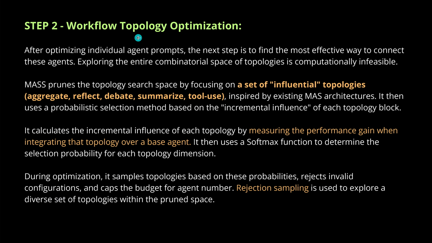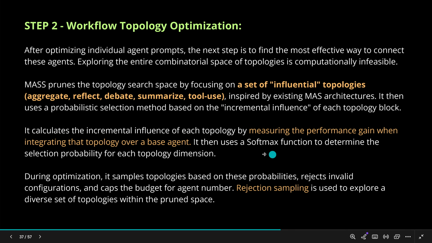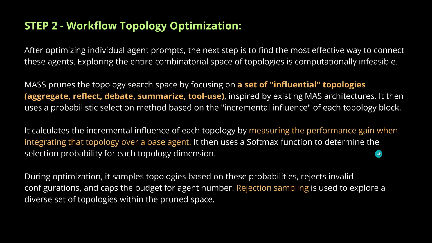Step 2 here from math is now the workflow topology optimization problem. So we have here our set of topologies: the aggregate, the reflect, the debate, the summarize, and the tool use. And now we are just measuring here for each particular topology the performance gain when integrating this particular topology configuration over the base agent. We just use a softmax function to determine here the selection probability for each topology dimension. And yes, we have rejection sampling here, but this is more or less a known process. What you need is just a compute infrastructure and maybe quite some money.